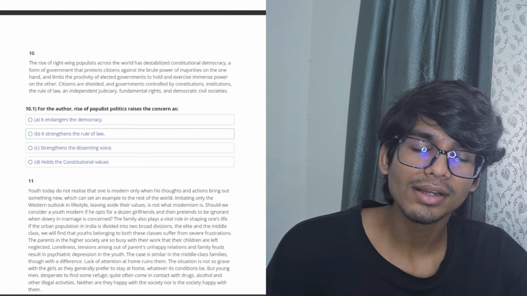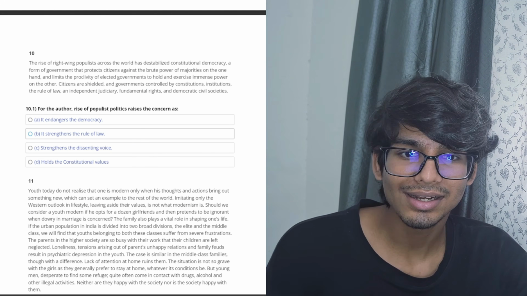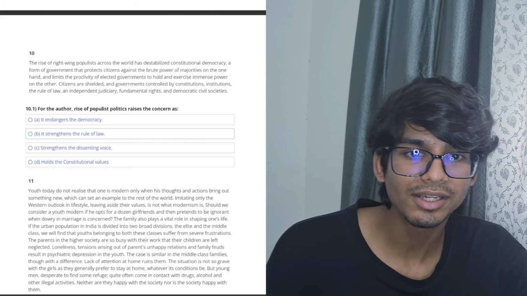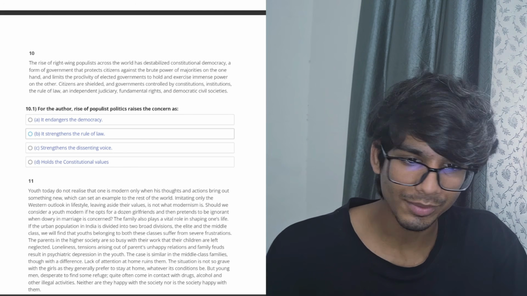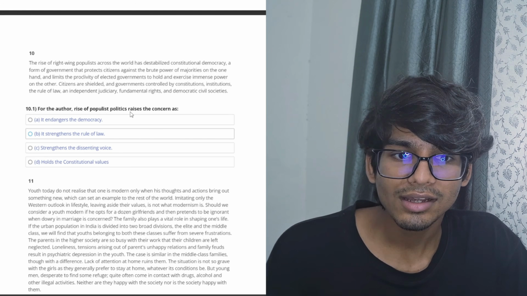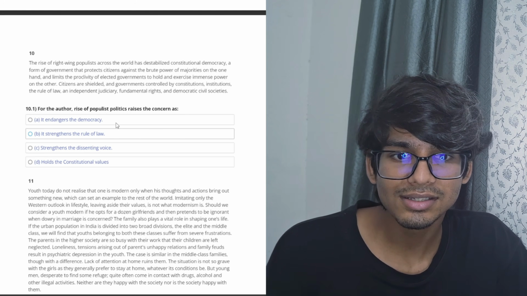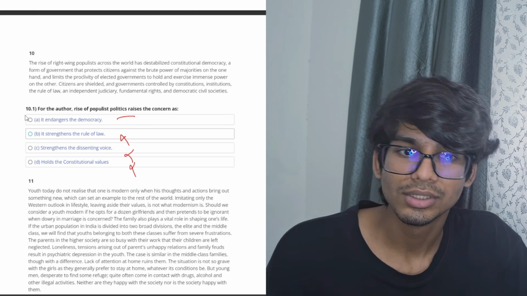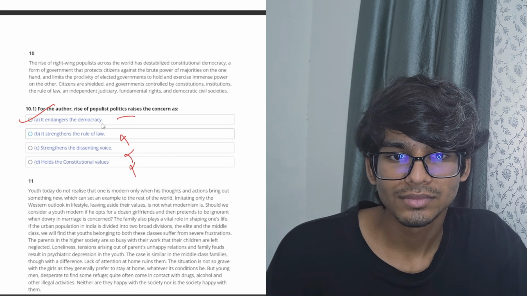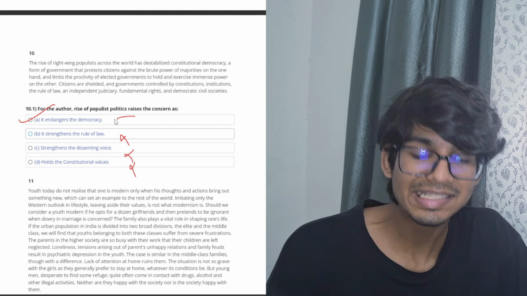The argument in the 10th passage is simple. It's the first line. It said the rise of right-wing populists across the world has destabilized the constitutional democracy. That is what the argument here is. And the question is for the author: rise of populist politics raises concerns as it endangers democracy. It is given, no, no, no. Yeah, A is the answer because it is the argument of the passage.